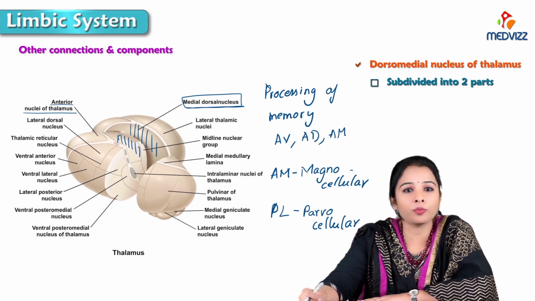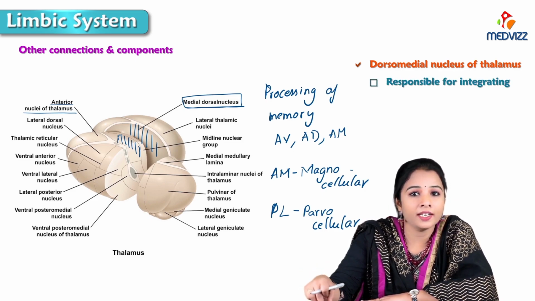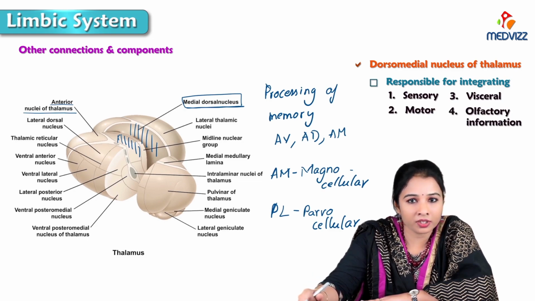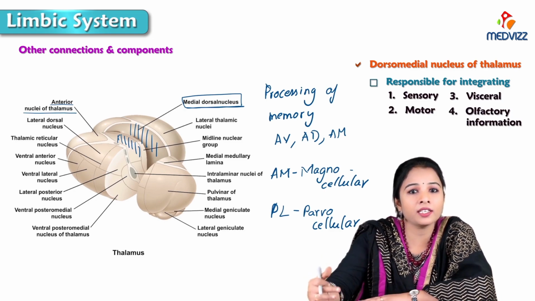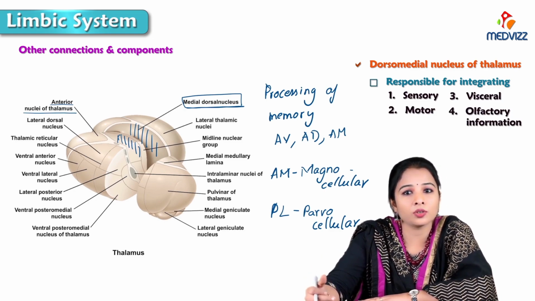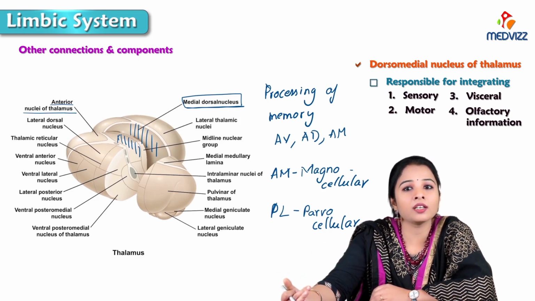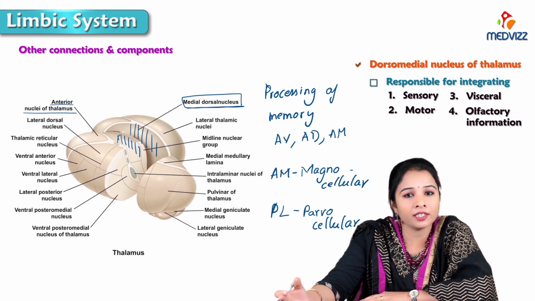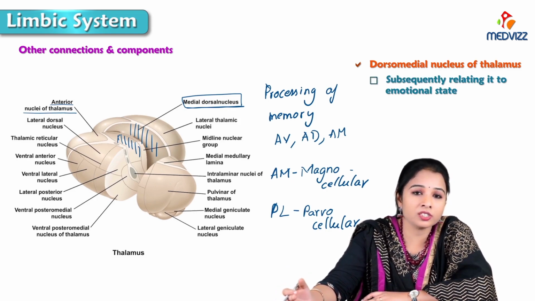These are the two components of the dorsomedial nucleus of thalamus, and this nucleus is responsible for integrating sensory, motor, visceral and olfactory information. All the information which we perceive is integrated at this level, and subsequently related to the individual's emotional state.